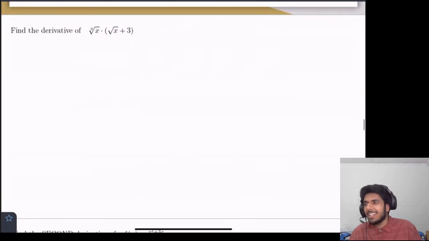Here we go. Find the derivative of the cube root of x times square root of x plus 3. Okay. So there's a couple of ways to do it. But let's do the product rule, right?